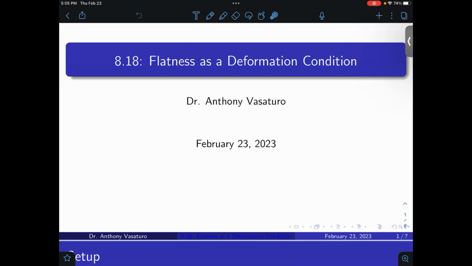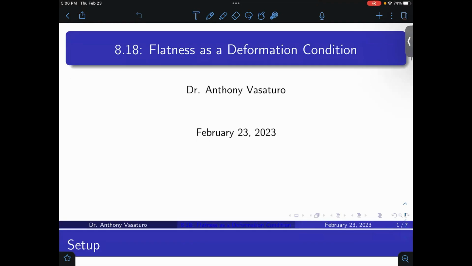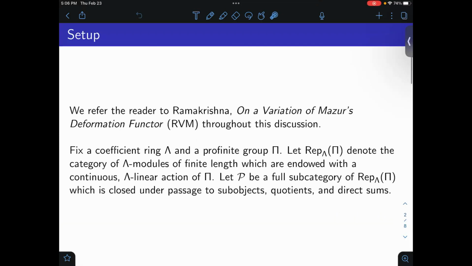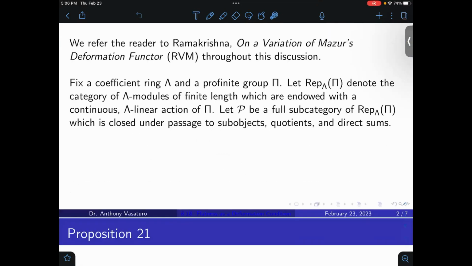Today, we're going to look at flatness as a deformation condition. More specifically, we'll introduce the idea of flatness as a deformation condition, and we'll look at it again more specifically later in the chapter. So the setup is this. We'll refer the reader to Ramakrishna's thesis on a variation of Mazur's deformation functor, RVM, throughout the rest of this video. We'll fix a coefficient ring lambda and a profinite group pi.